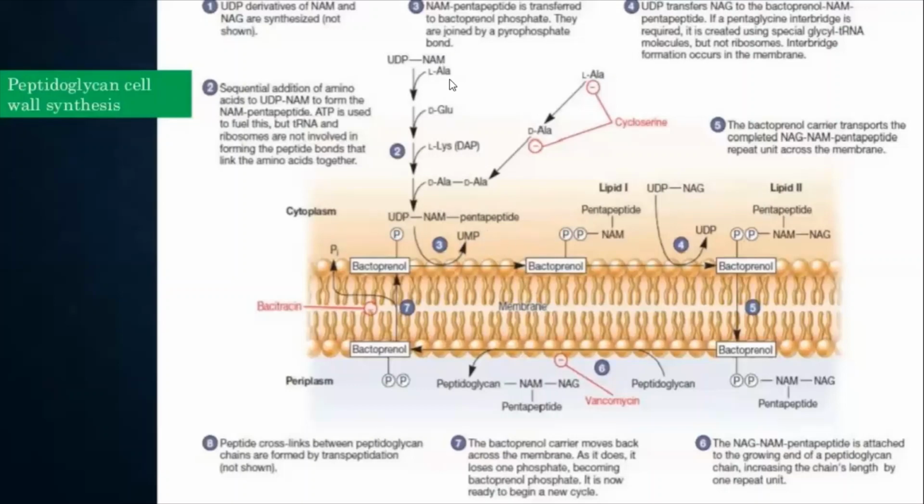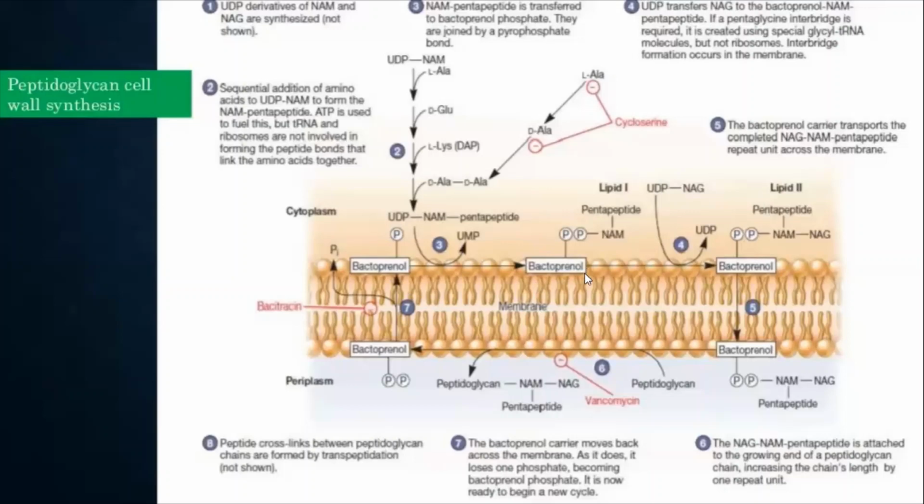Now this entire thing is being transferred to your bactoprenol. What is bactoprenol? Looking at the position, can you tell what it is? It's nothing but a phospholipid type, which is present specifically in bacteria. So UDP-NAM is transferred to your bactoprenol.